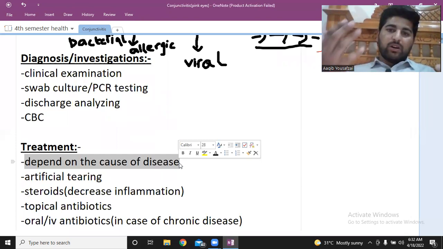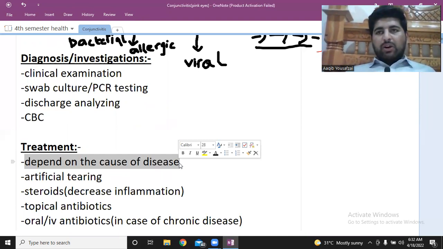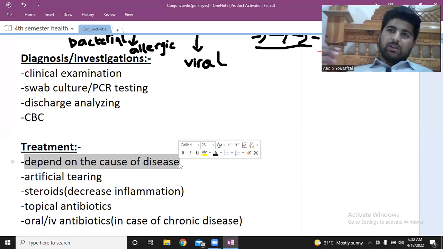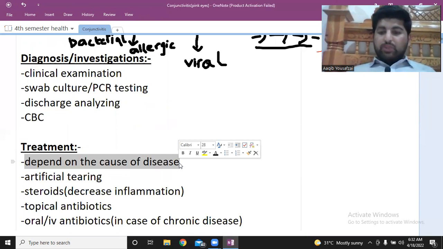You have to tell the patient to maintain hygiene of the eyelids. You can tell him to take artificial tears and take care of the eyes, and it will go on its own. So it usually depends upon the cause of the disease.